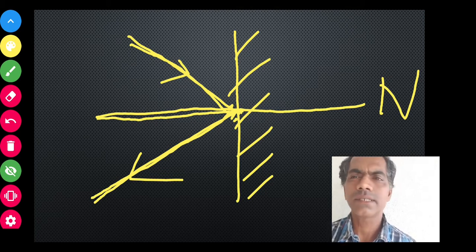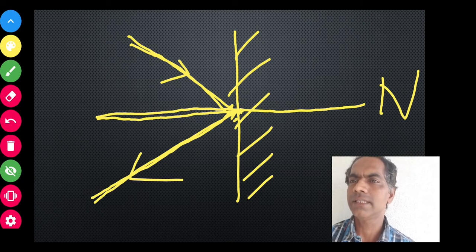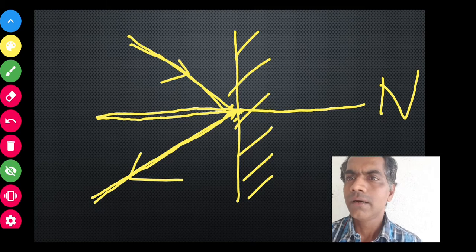So the first law is that the angle of incidence is equal to the angle of reflection, and the second law states that the incident ray, the normal at the point of incidence, and the reflected ray all lie in the same plane. So this is about reflection. Now let's move further.